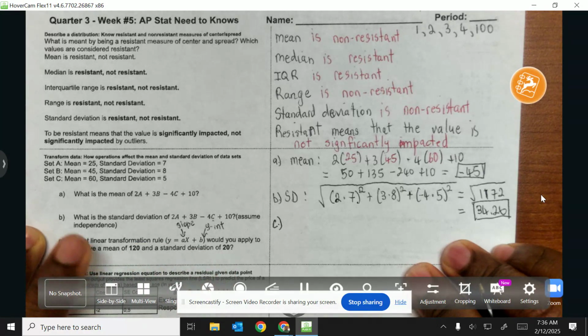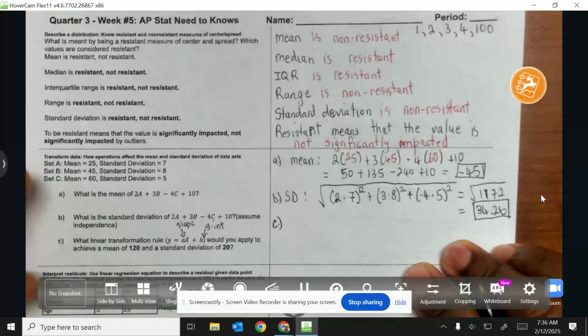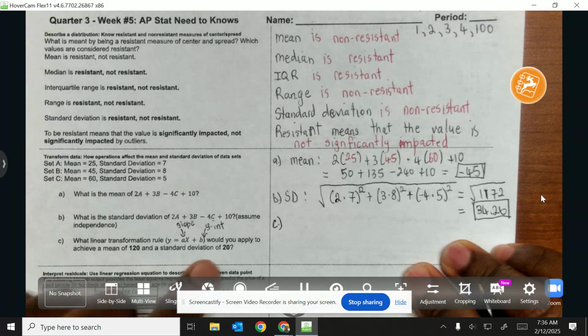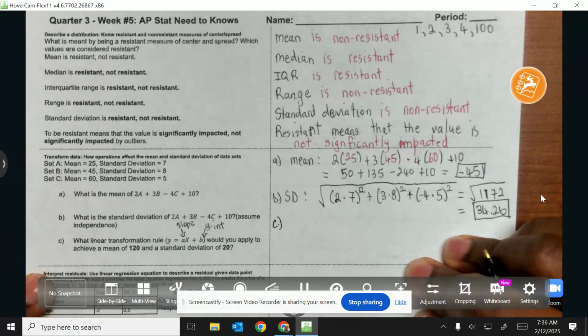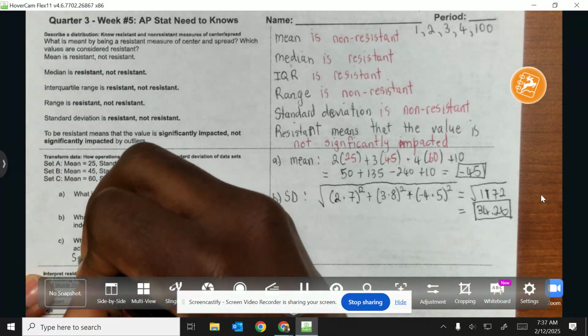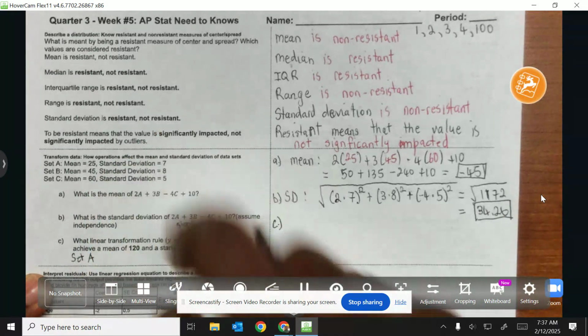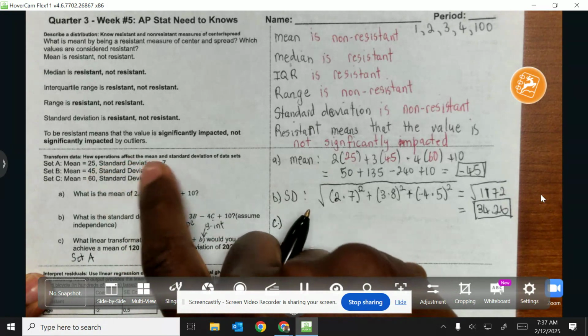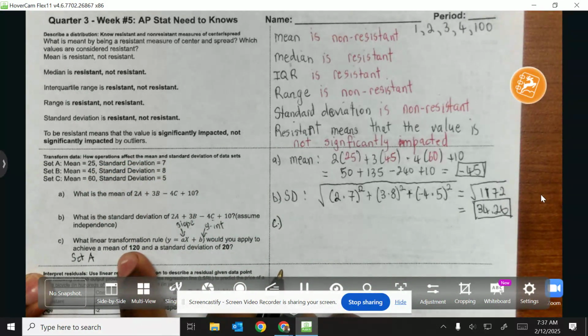So in this case, guys, we're trying to find what rule we can use to transform any of our sets to give me this. In this case, it didn't tell us which set we're going to apply it to, so let's apply it to set A. So we're going to try to change set A's mean and standard deviation to get this new mean and this new standard deviation. All right.